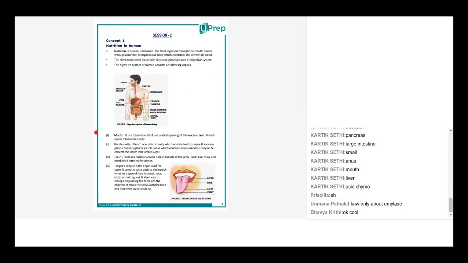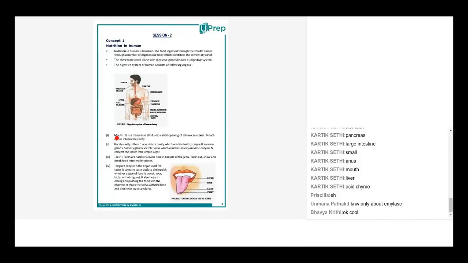Now we start with the first organ, that is the mouth. Syed Nasruddin, can you please read out what is written along with mouth? The first point.